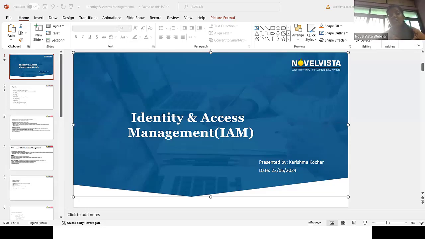IAM stands for Identity and Access Management. So what exactly does that service mean? Why do we require this service? What is the purpose of this service? What is the need of this service?